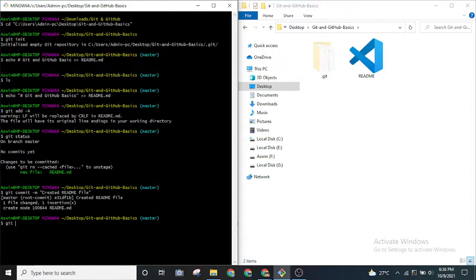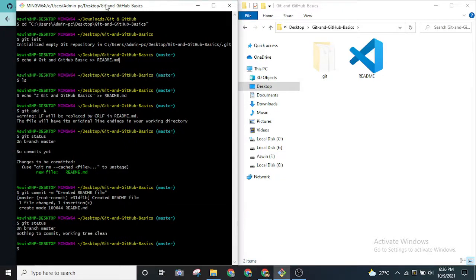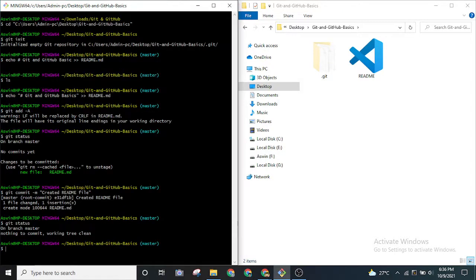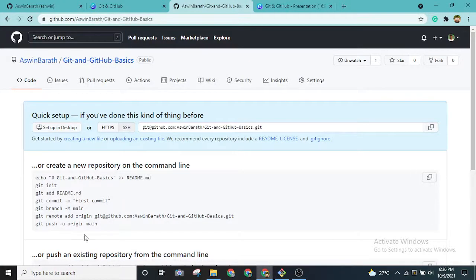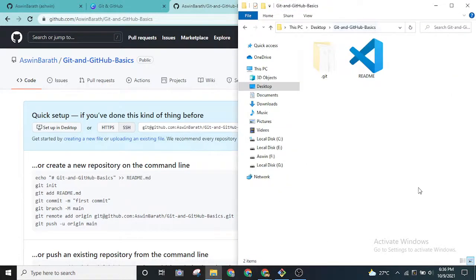Now when I check the status of our local repository using the git status command, it tells us: on branch master, nothing to commit, working tree clean. This states that whatever changes we have made till now are saved by Git and we can proceed further. Now we are going to connect this GitHub remote repository to our local repository.